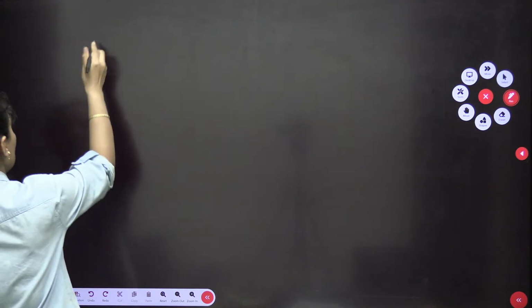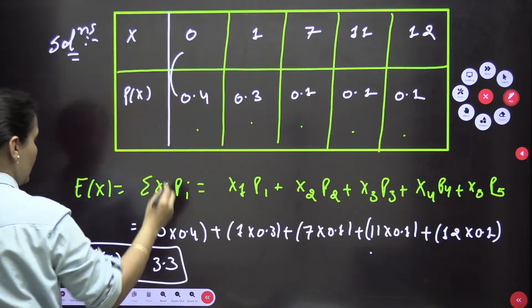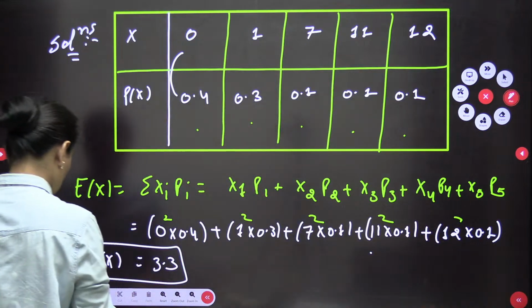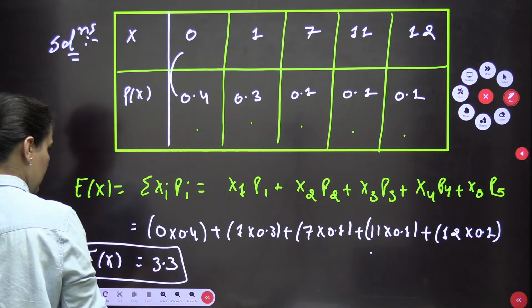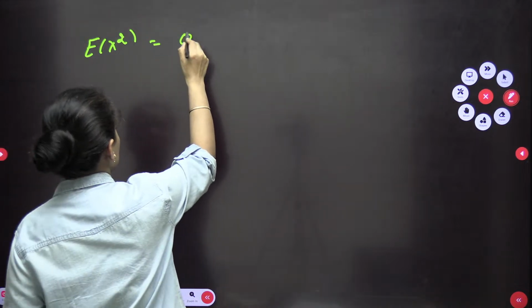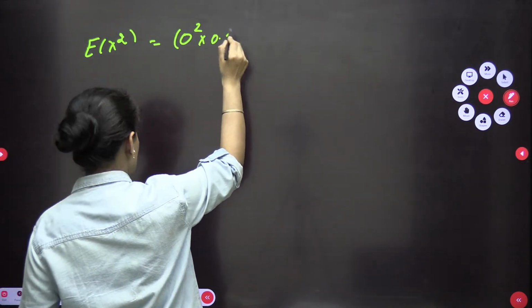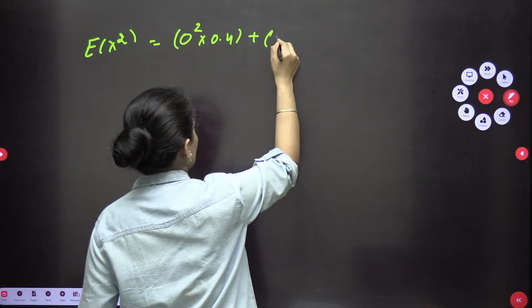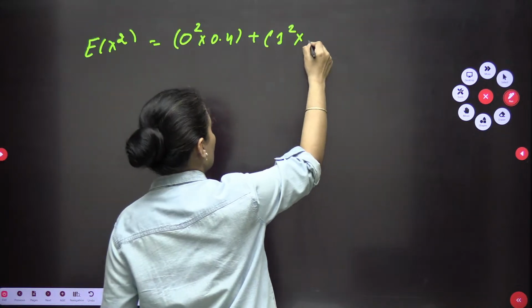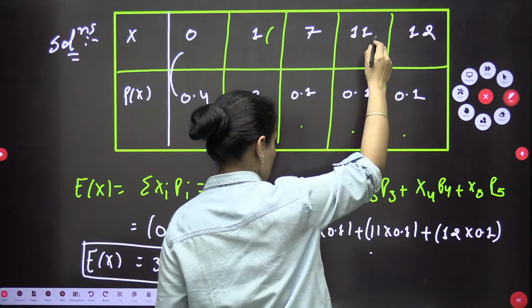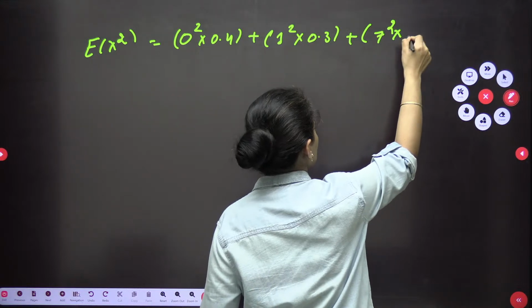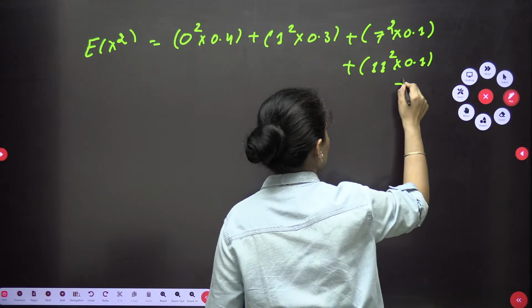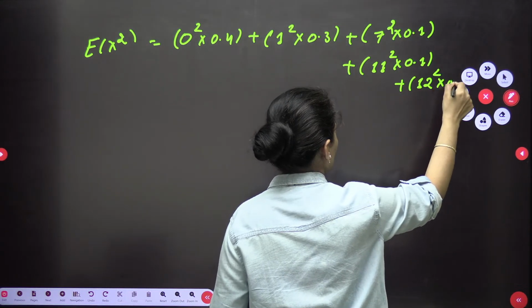We need to find out expected of x square as well. So how will I go? I will go with this one: 0 square, 1 square, 7 square, 11 square, 12 square. I am writing here on the next one, which is 0 square into 0.4 plus 1 square into 0.3 plus 7 square into 0.1, 11 square into 0.1 and 12 square into 0.1.